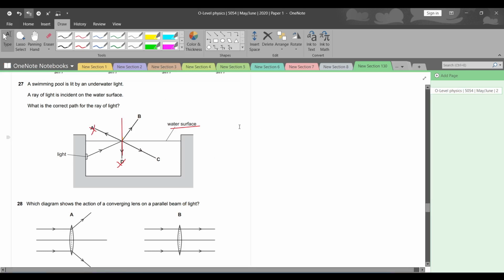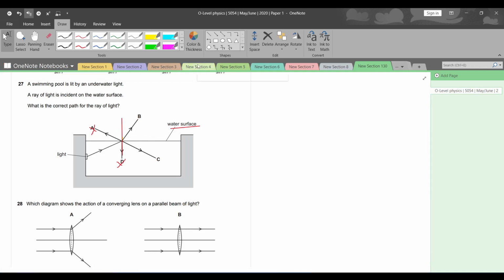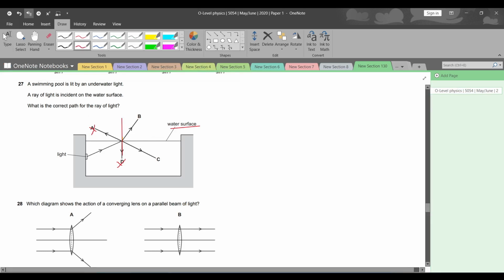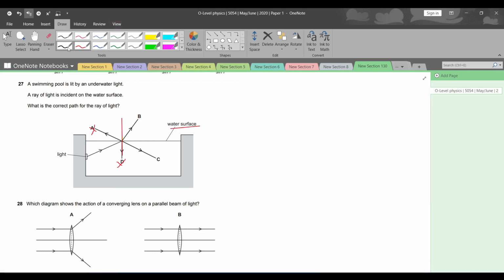तो पहली बात आप ये देखें, when the light is moving from a denser medium to a rarer medium, what is the change in the angle of refraction? Angle of refraction and angle of incidence के बीच में change क्या है? It seems like the refracted ray is moving towards the normal, which is totally absurd. It is not right. ठीक है ना. The ray must move away from the normal.